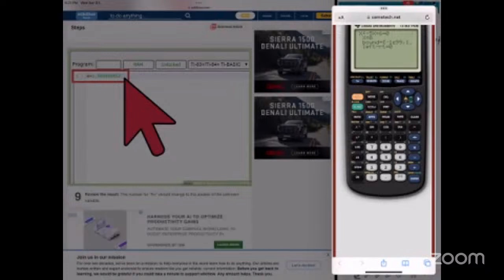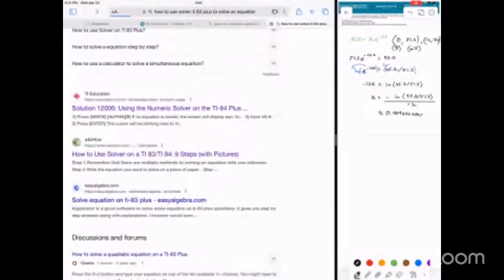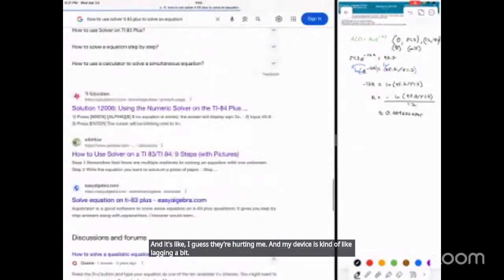Yeah, I don't know what I'm missing. Okay. Well, anyway. My device is kind of like lagging a bit. Okay, I'm going to have to let this go because it's eating up too much time.